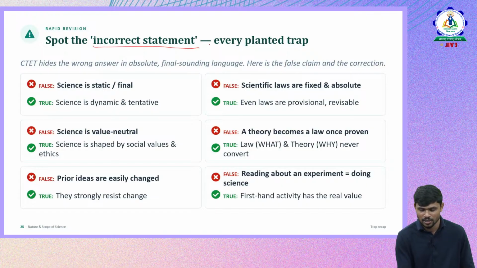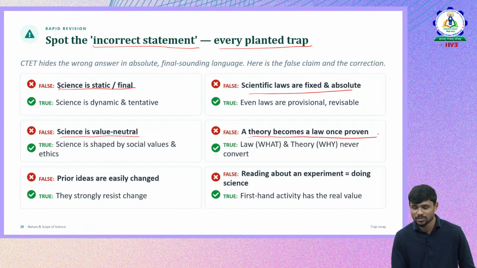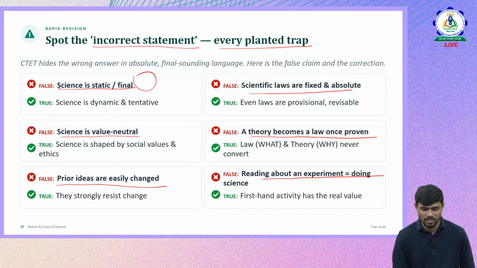The incorrect statements. These are the incorrect statements which everybody naturally feels are right, and they tend to answer wrong. So be careful. Science is static and final. Be careful with these kinds of statements. Scientific laws are fixed and absolute. Science is value neutral. A theory becomes law once proven. Reading about an experiment is equal to doing science. Then prior ideas are easily changed. So these are the wrong concepts which anybody naturally feels right, and they are the traps that CTET keeps for you. So be very careful with these kinds of statements.